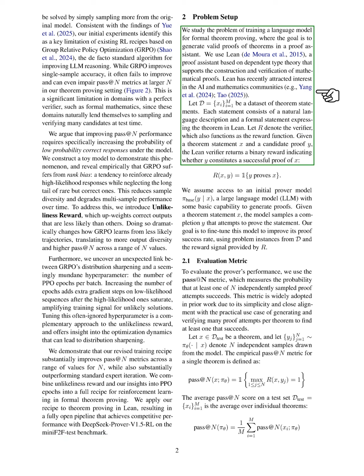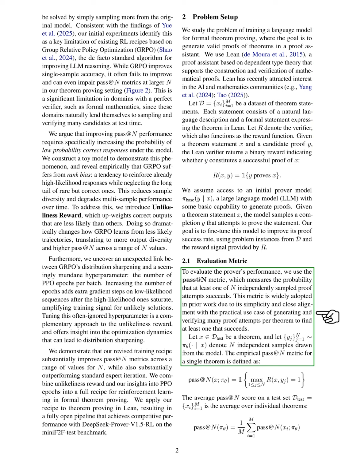In our study, we focus on training a language model for formal theorem proving, aiming to generate valid proofs within a proof assistant. We utilize Lean, which is based on dependent type theory and supports the construction and verification of mathematical proofs. Our dataset consists of theorem statements, each with a natural language description and a formal expression in Lean. The verifier, which also serves as our reward function, provides feedback on whether a candidate proof is successful.